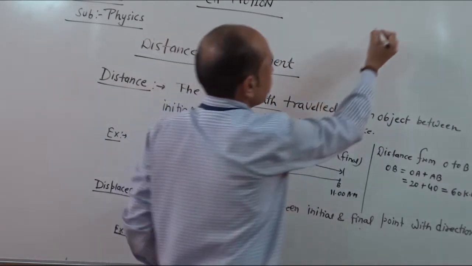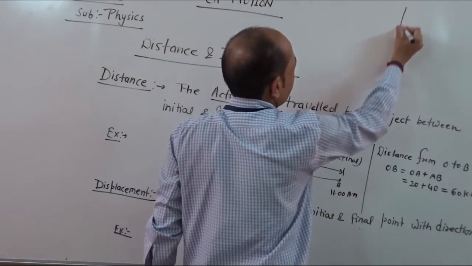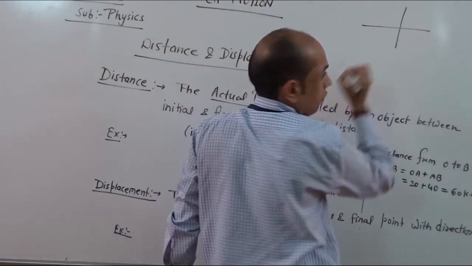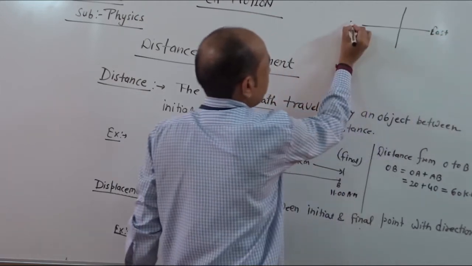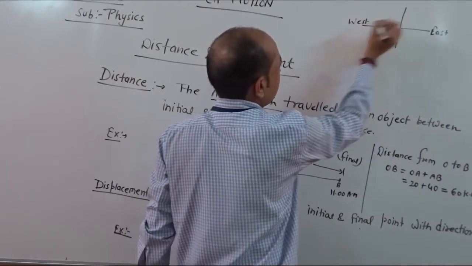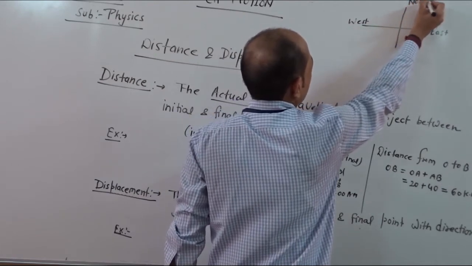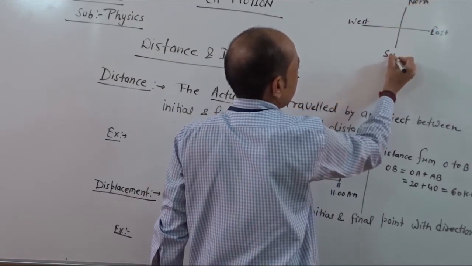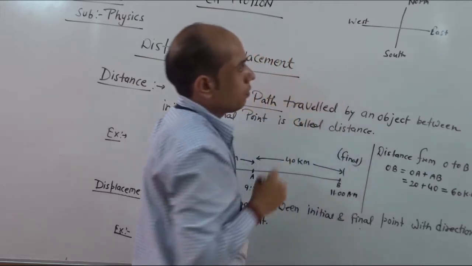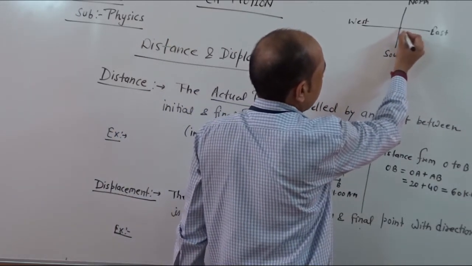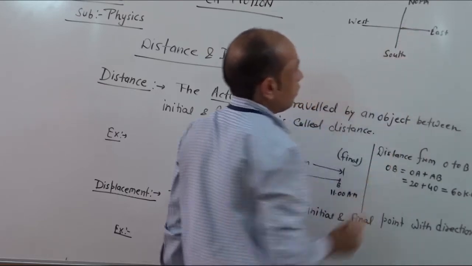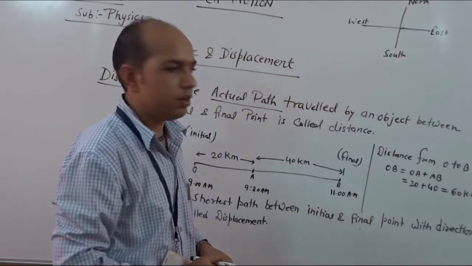Suppose first we assign the direction. We always take east, west, north and south. So whenever you solve a numerical, please retain this: where is the direction? East, west, north and south.